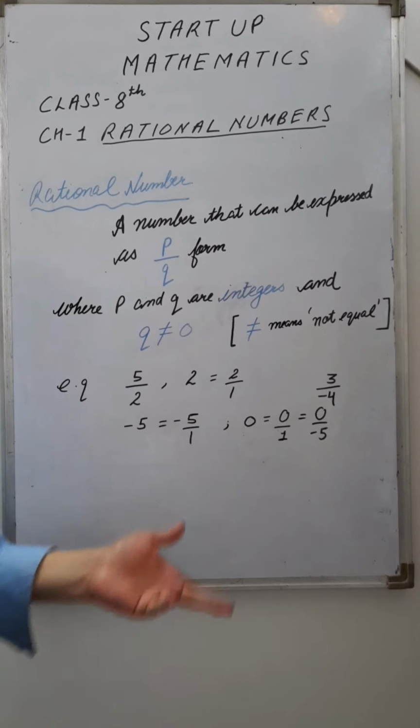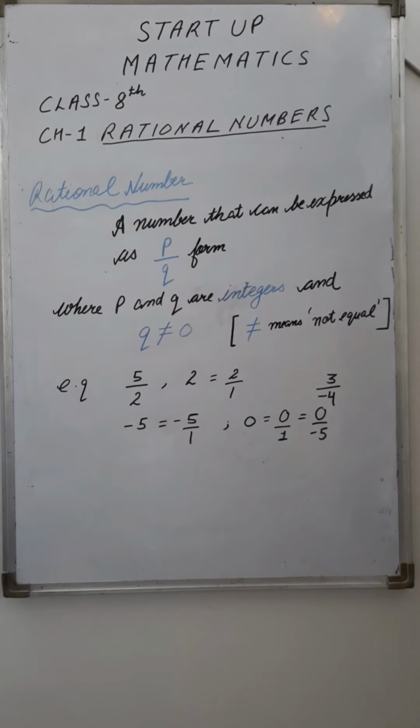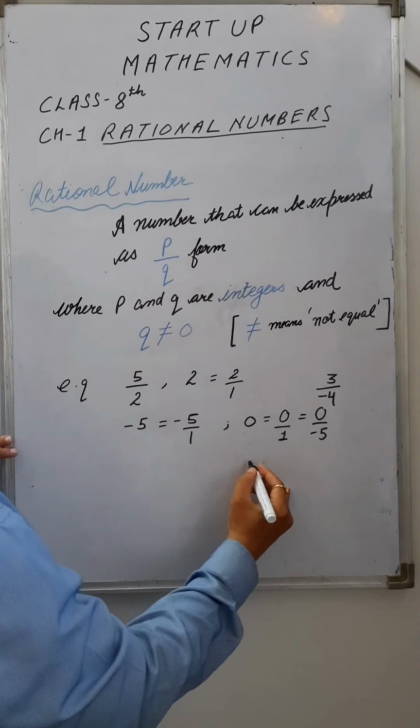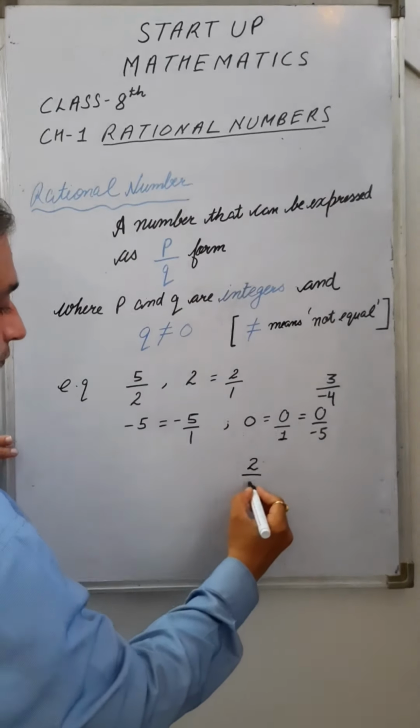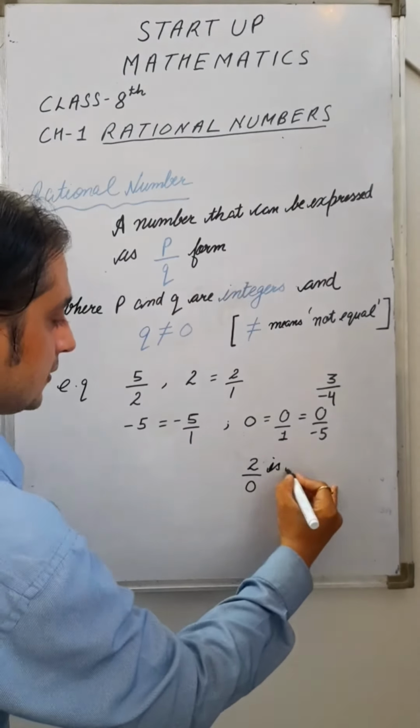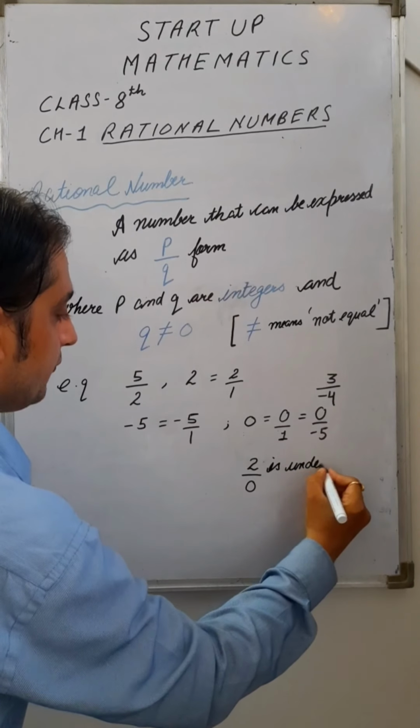It may be a positive integer, it may be a negative integer, it may be a natural number, right? But we cannot divide any number by 0, because any number divided by 0 is undefined. अगर मैं आपको एग्जांपल दूं, if I divide 2 by 0, so this division is undefined.